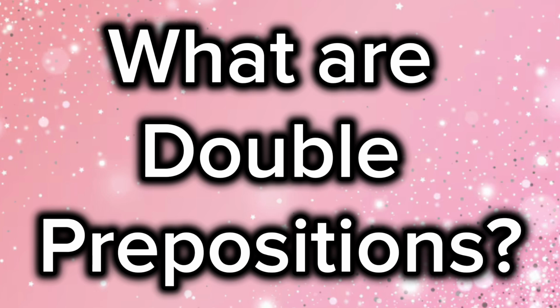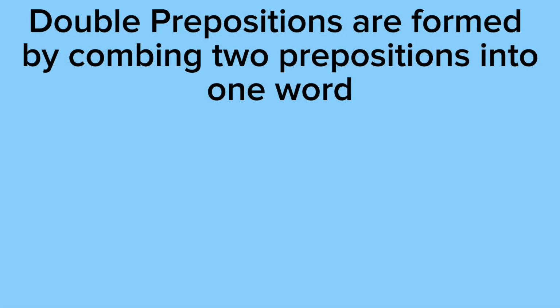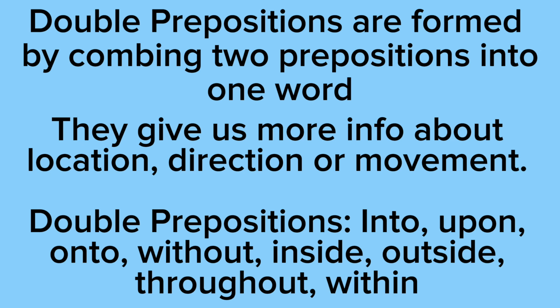Okay, now let's get to the video. Double prepositions are formed by combining two prepositions into one word. They give us more info about location, direction, or movement. Here are some double prepositions that I'll be discussing in this video. Into, upon, onto, without, inside, outside, throughout, and within.